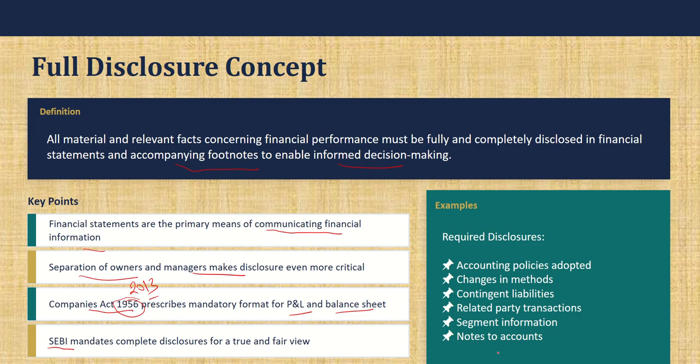So what all has to be covered? Accounting policies, and if there is any change in the method or the way it is calculated, that has to be mentioned. If there are any contingent liabilities, any related party transactions, any segment information, any notes to accounts, all that has to be mentioned according to the full disclosure concept.